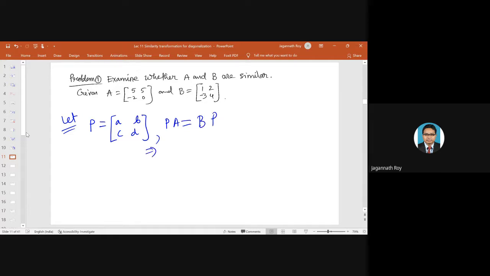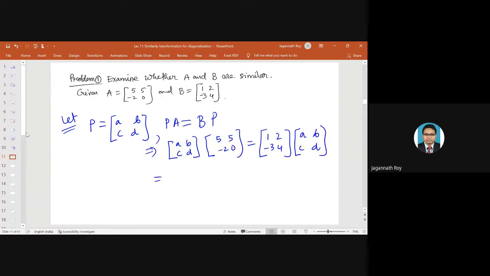So this will give you, what is it? ABCD, and then 5, 5, minus 2, 0. So this will equate to the right hand side. What is it? Tell me. 1, 2, minus 3, 4. So this is going to be A, B, C, and D.